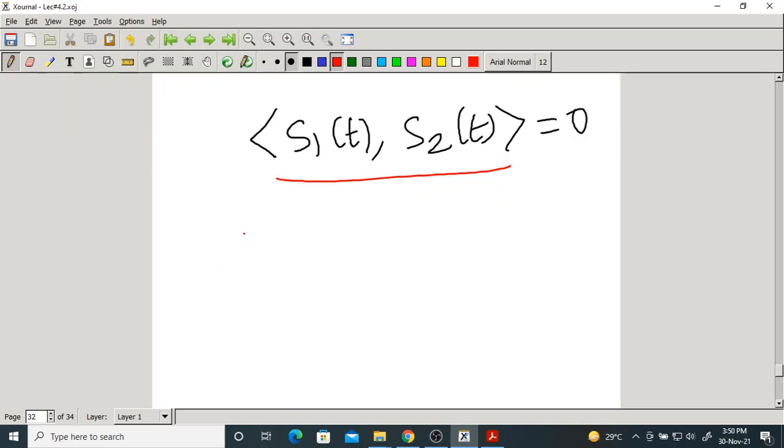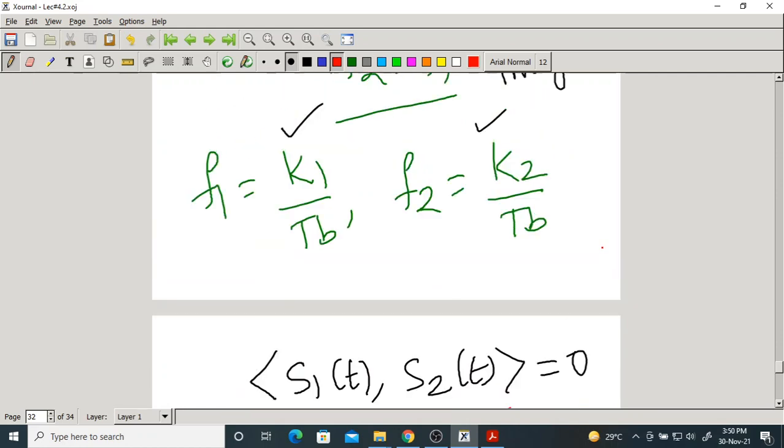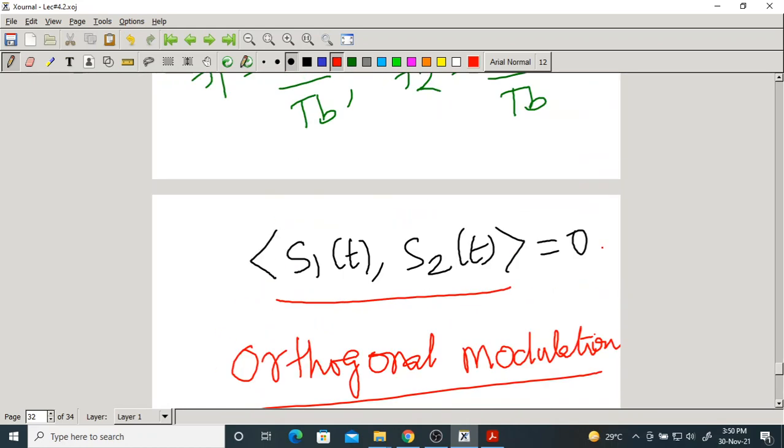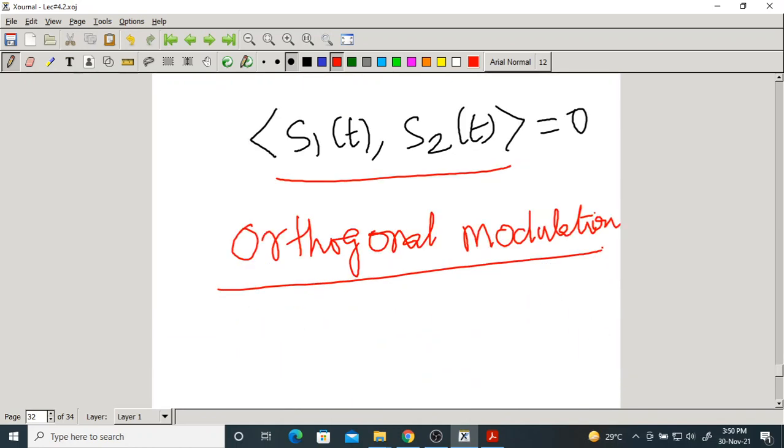So it is called orthogonal modulation. BFSK is also called orthogonal modulation because the waveforms themselves are orthogonal to each other. Why? Because of the different frequency, not in amplitude, not in phase. And this K1, K2 are fixed. F1, F2 are fixed, different frequencies. Remember this. And F2 is more than F1.